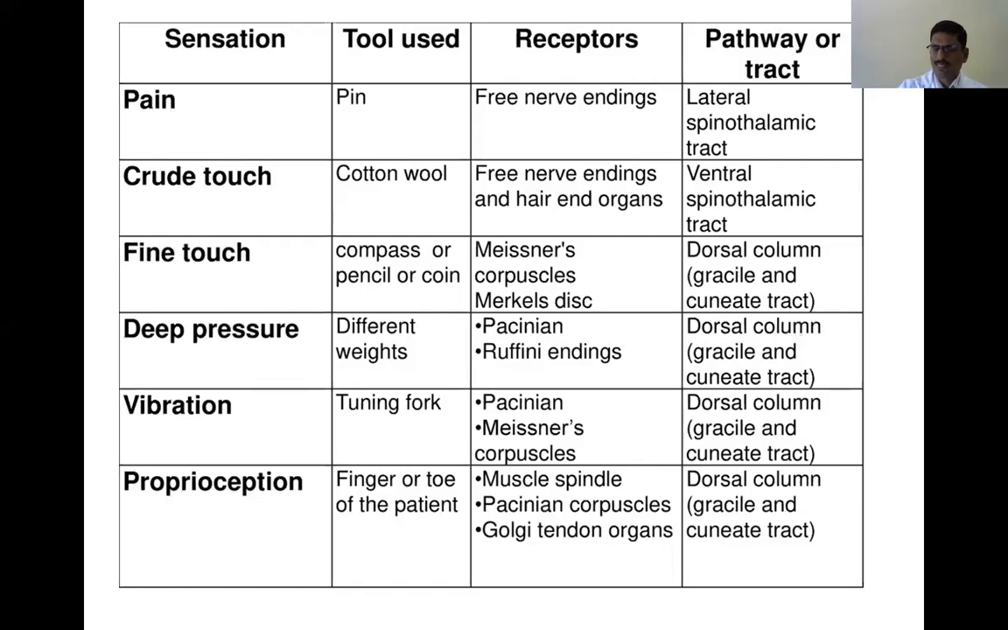You should know what are the various sensory modalities and what are the various receptors which carry the particular sensory modality, and what is the pathway through which they reach the central nervous system, and which is the tool used. Here you use a finger or toe of the patient, tuning fork, etc. Which tool is being used for different tests, and how you do it, what are the instructions to be given to the subject, what is the response of the subject, and how it is recorded.